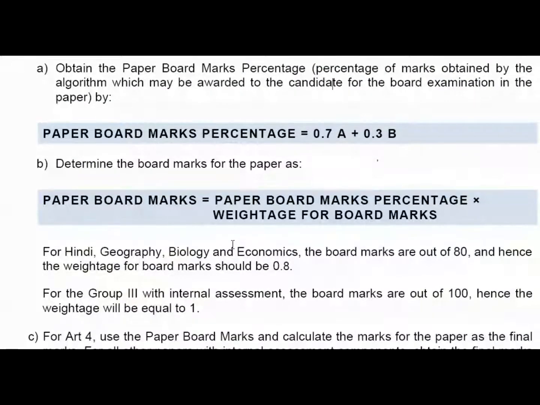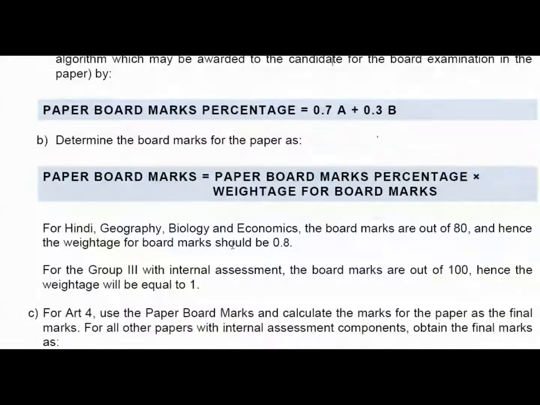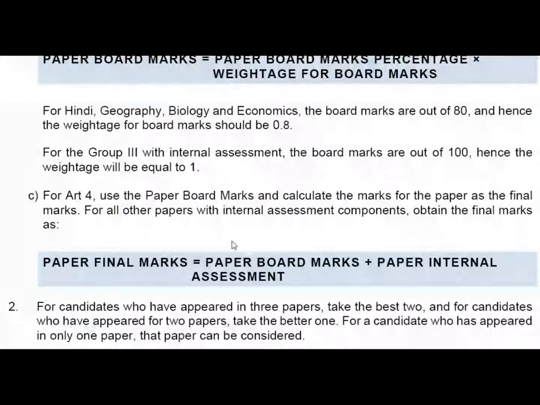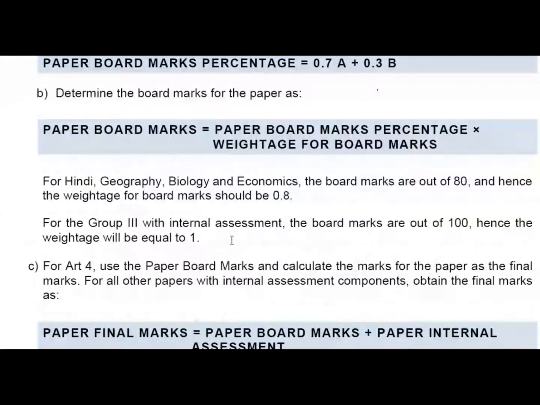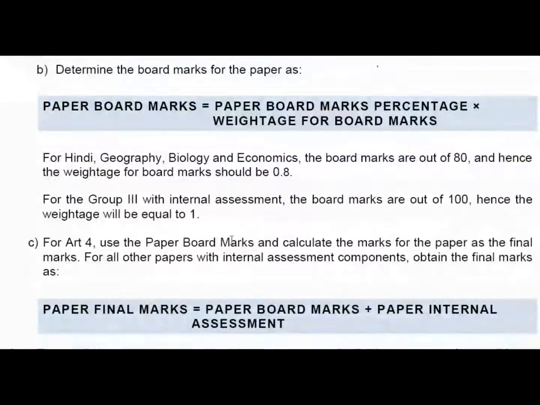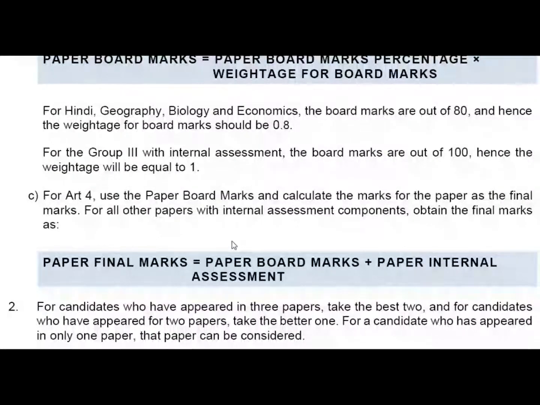For the Group 3 with internal assessment, the board marks are out of 100, hence the weightage will be equal to 1. C. For Art 4, use the paper board marks and calculate the marks for the paper as the final marks. For all other papers with internal assessment components, obtain the final marks as paper final marks equals paper board marks plus paper internal assessment.